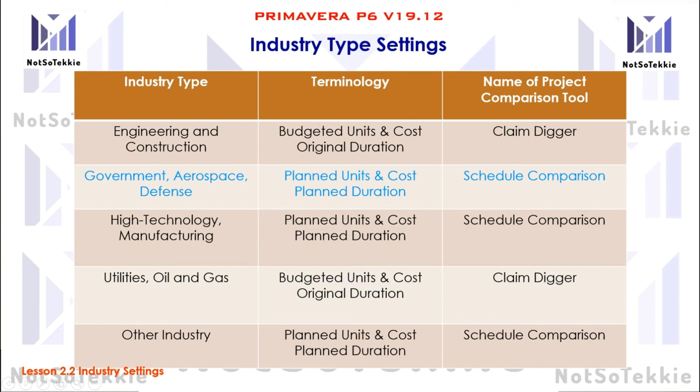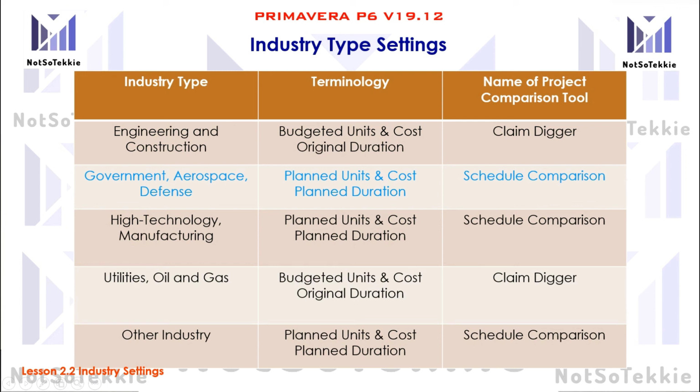If we select government, aerospace and defense, the terminology will be plan units and cost plan duration, and the name of the project comparison tool will be the schedule comparison tool, which is the same as for the industry types high technology, manufacturing, and other industry.